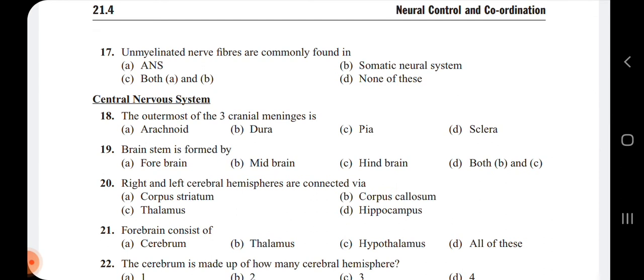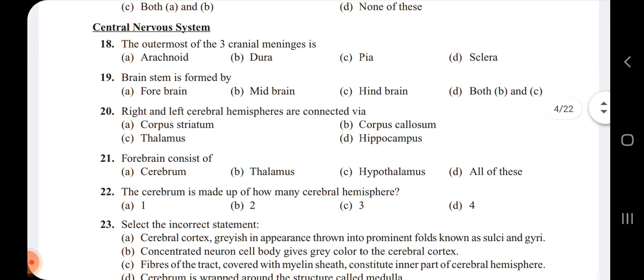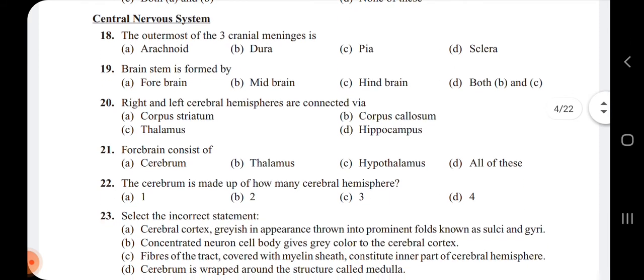So unmyelinated nerve fibers are commonly found in the autonomic and the somatic nervous system. So the 17th question, the answer is option C. Next, 18th one, the outermost of the three cranial meninges is.